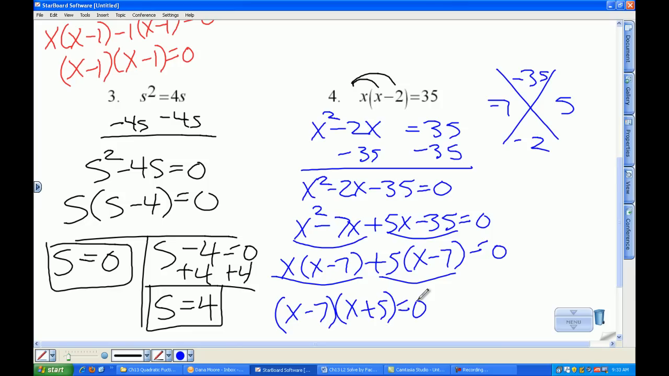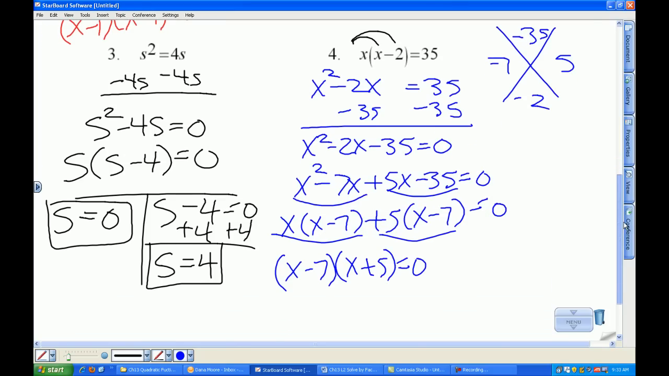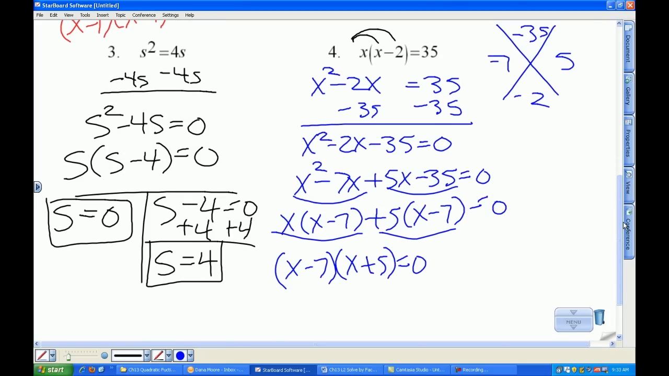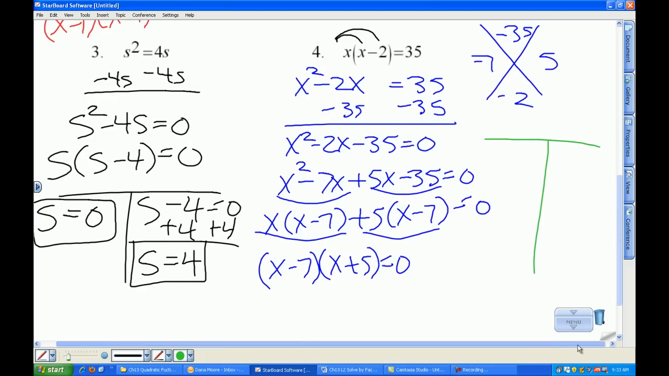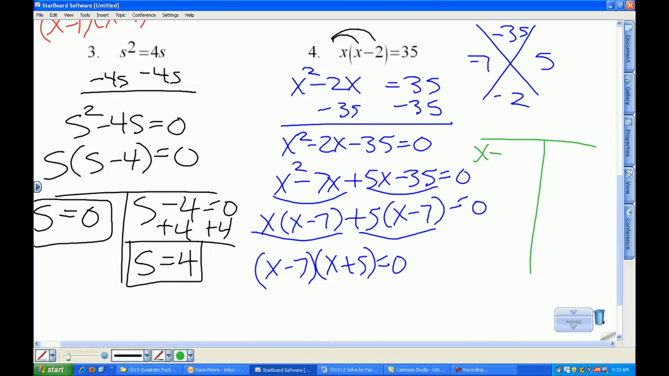At this point in time, you can forego the t-chart, and maybe you're seeing a pattern here. But for those of you who need it, we'll switch to green. St. Patrick's Day is coming up, so let's use a little green this week.